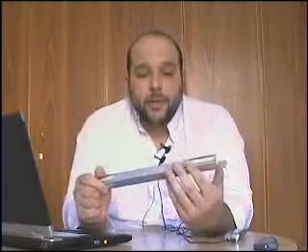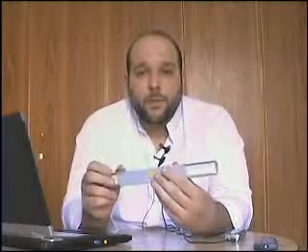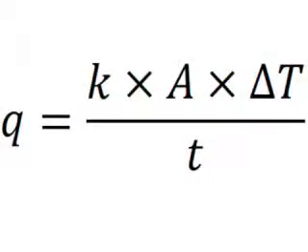The last weight is the thickness or the length of the material. As the length or the thickness increases, the amount of heat flowing decreases. So it's in the denominator. So the law becomes that the heat is equal to the conductivity multiplied by area multiplied by delta T over the thickness of the material. And that's a very famous law. It's called Fourier's law of heat conduction. Fourier, this scholar, took a lot of time developing this law. Here we developed it from the Quran in a few seconds.